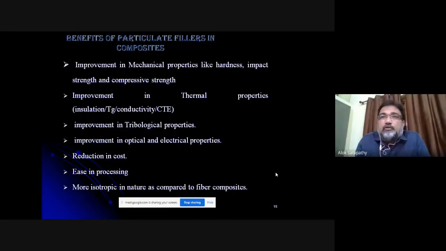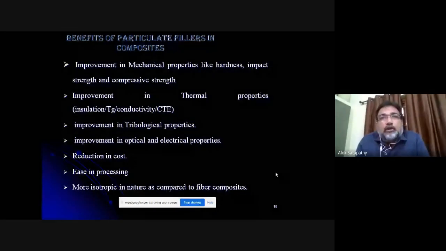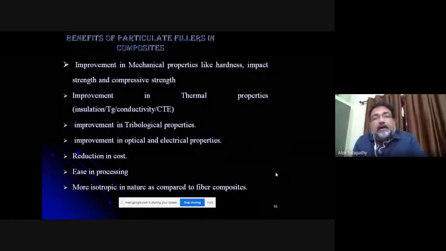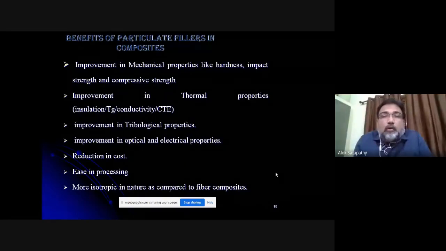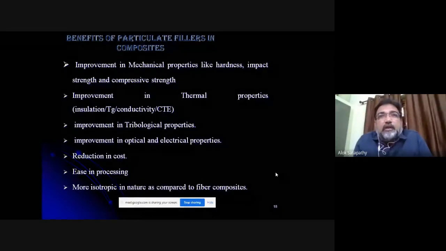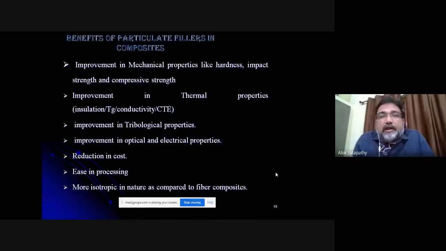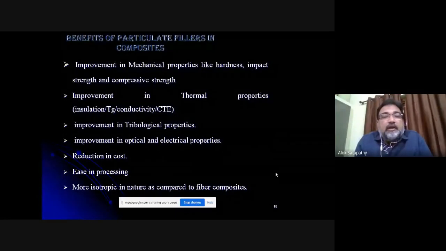And if you are using thermoset polymers, then you can simply mix the hardener with the polymer and mix the predetermined particulates in the right proportion and stir it. And then after some time, it will undergo a natural curing, and the composite can be made.